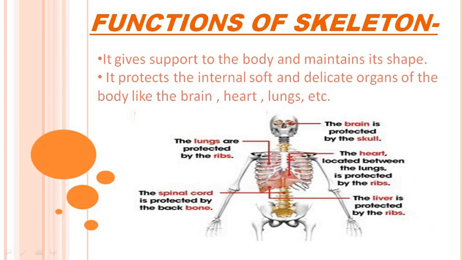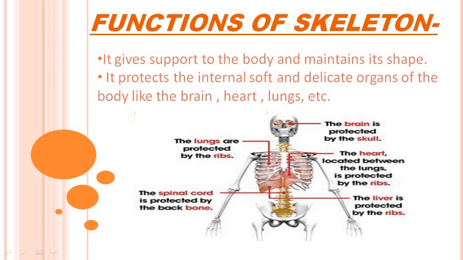The second function of the skeleton is that it protects the internal soft and delicate organs of the body. As you know, the human body has many organs which are very soft and delicate, like the brain, heart, lungs, and liver. These soft organs are protected inside the bones. This picture is showing the lungs. Lungs are protected inside the ribs. You can see the ribs, those curved bones; inside them the lungs and the heart are located.